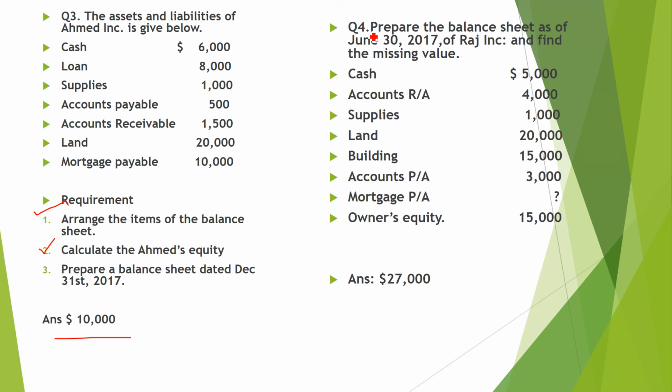Same thing on question number 4. Prepare the balance sheet as of June 30th and find the missing value. What is the missing value? Mortgage payable is the missing value. Answer is here. First you have to arrange it. If it is not arranged, then you have to make the balance sheet and find out assets should be equal to liabilities plus capital, right? So these are the basic concepts of accounting. You have to do these 4 questions. After that you have to tell your answers.